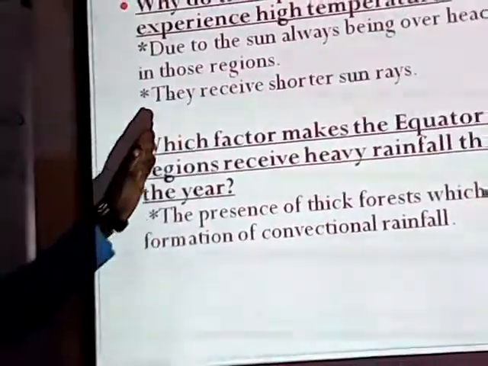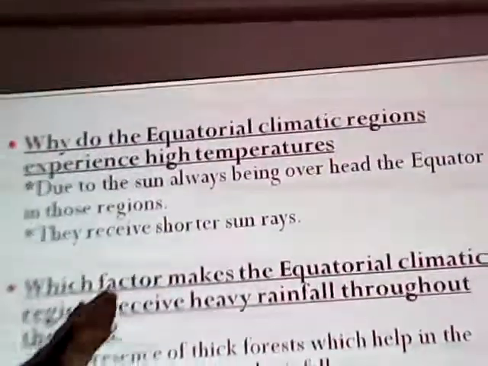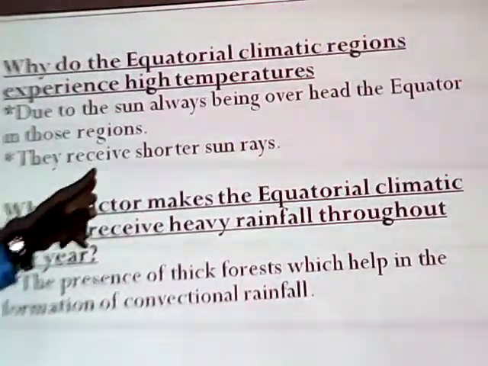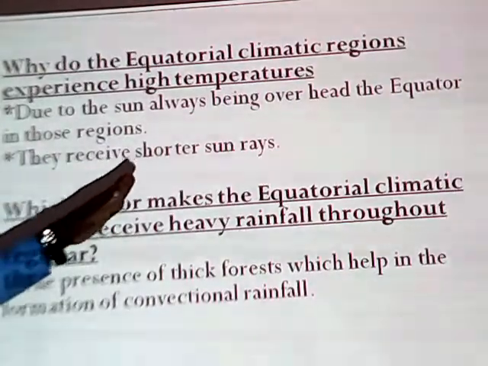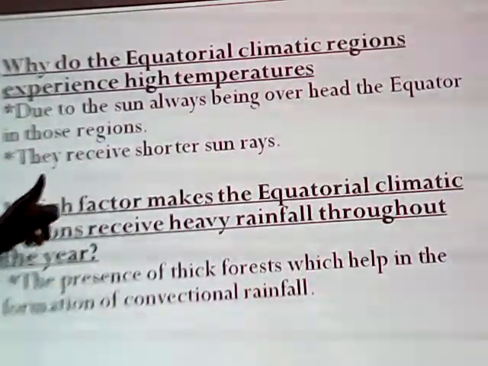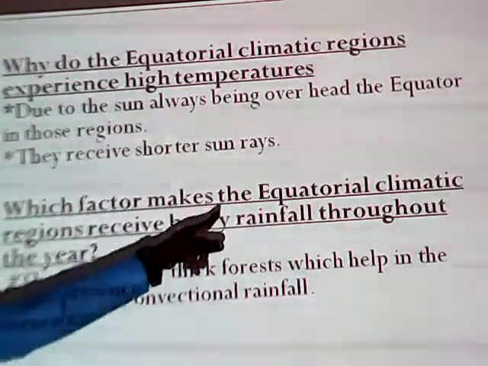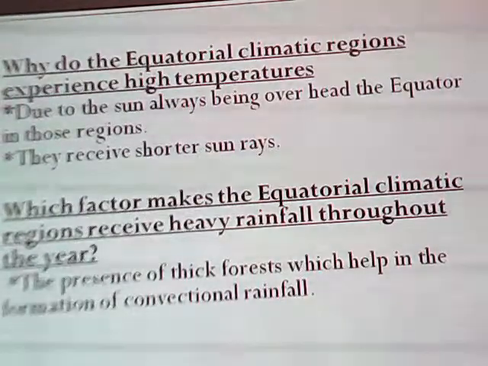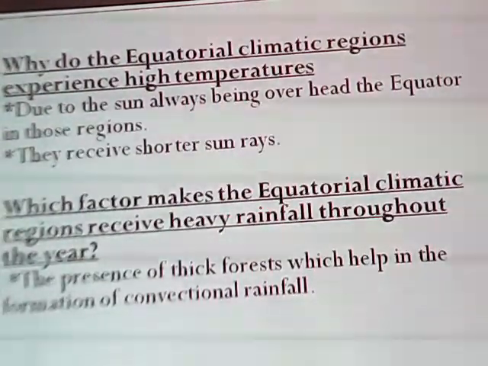Then why do the equatorial climatic regions experience high temperatures? Yes, that's what I've been talking about. Due to the sun rays being overhead the equator in those regions, and then they receive shorter sun rays. That's why they experience high temperatures.